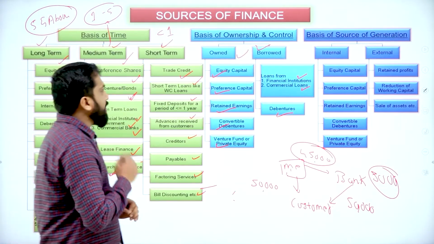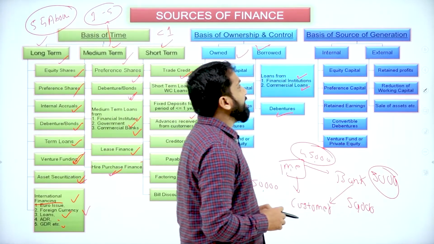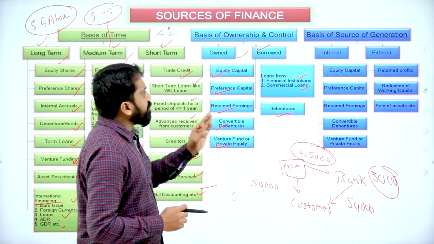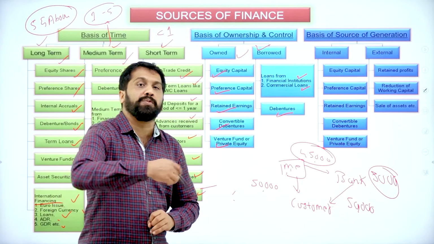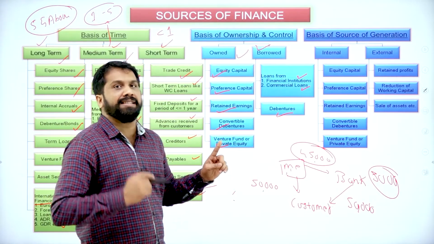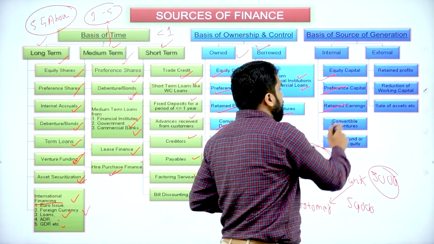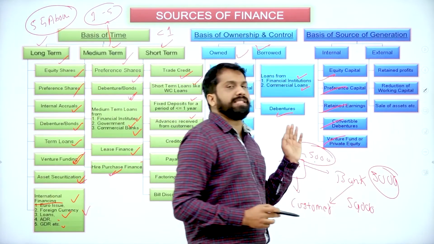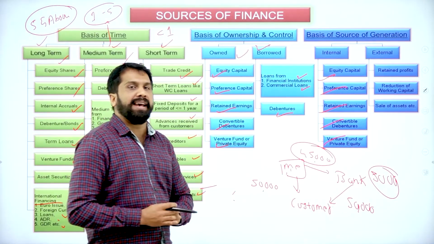Now, once you're done with this, the next part will be the basis of sources of generation, like internal as well as external. Internal means within the company. External means outside the company. Now, equity capital, preference, retained, convertible, venture fund. The same thing will repeat, but we will classify as internal as well as external.